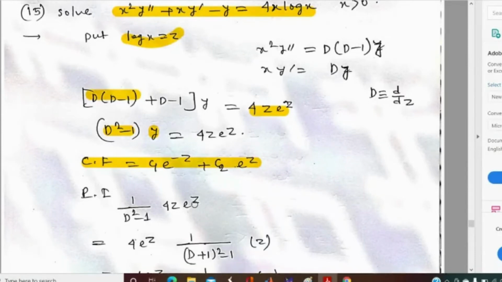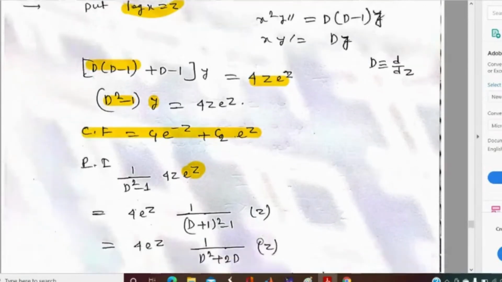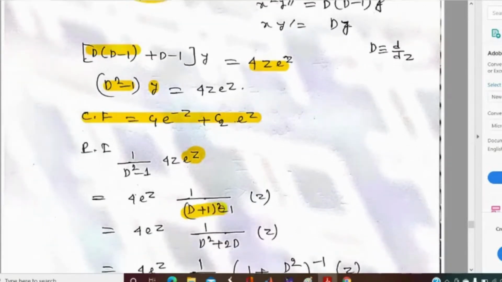By the usual procedure, we replace D by D plus 1 and operate on z. After simplification, D square plus 2D plus 1 minus 1, where plus 1 minus 1 cancel, gives us (D square plus 2D) of z.